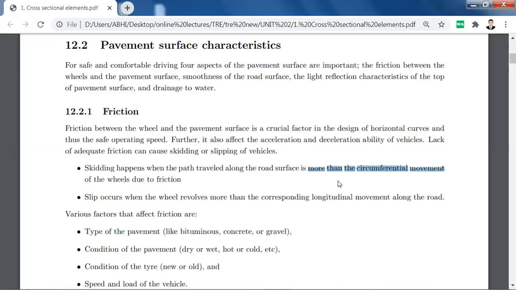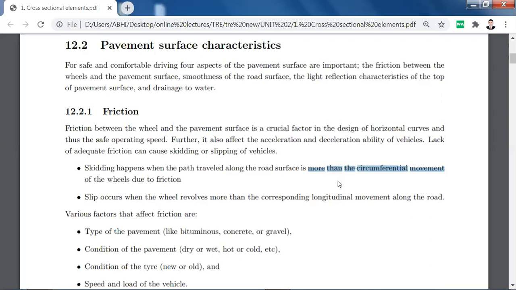Centrifugal force tries to throw the vehicle outside the circumferential path, whereas the centripetal force pulls it inside, toward the center of the radius of the curve. When both forces are balanced, only then does your vehicle turn in a smooth manner. You have learned this principle in physics and engineering mechanics also. So when the centrifugal force overcomes the centripetal force, your vehicle skids.